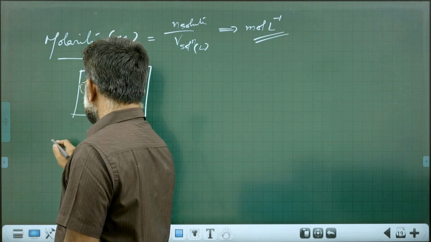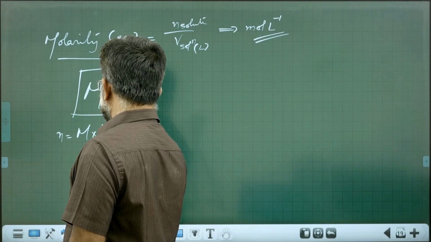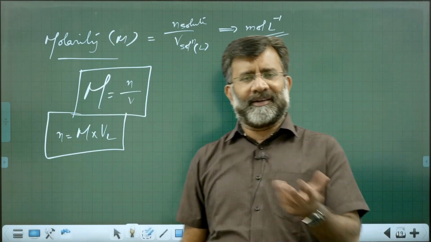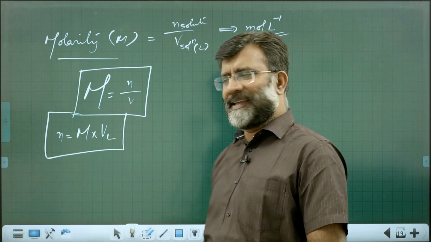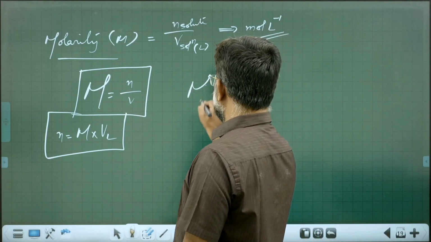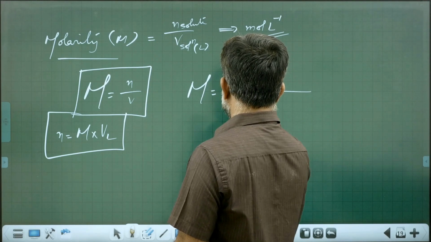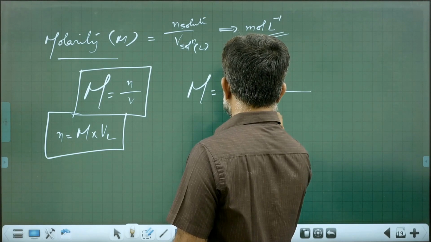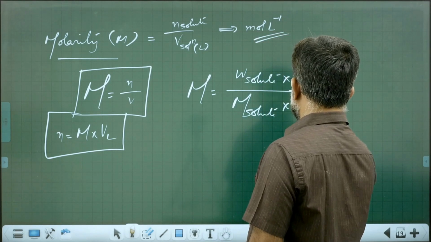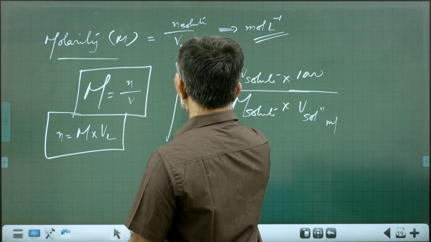For calculations, many times we make use of number of moles equals molarity into volume in liters. You might have seen that. Or you can use molarity equals mass of solute divided by molar mass of solute, into 1000, divided by volume of solution in milliliters.